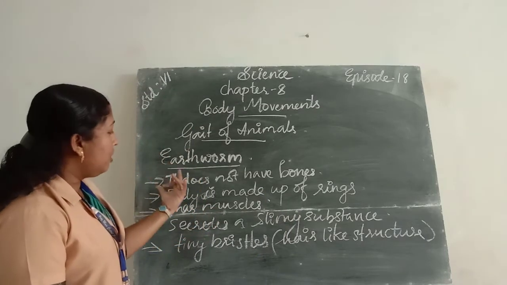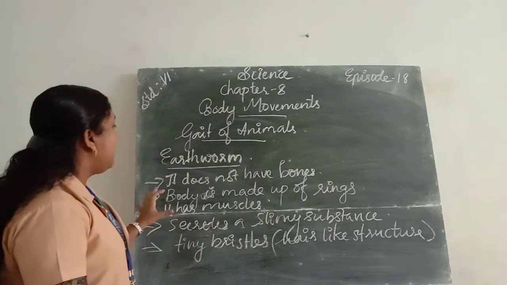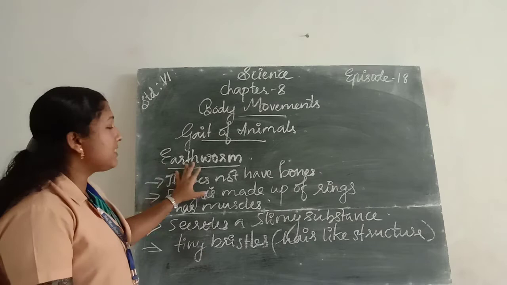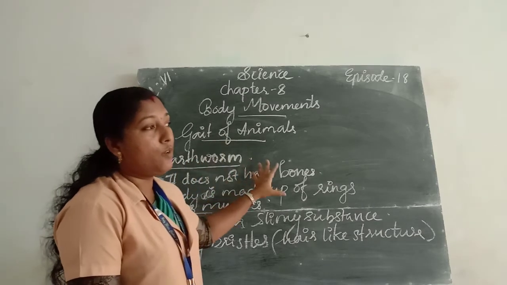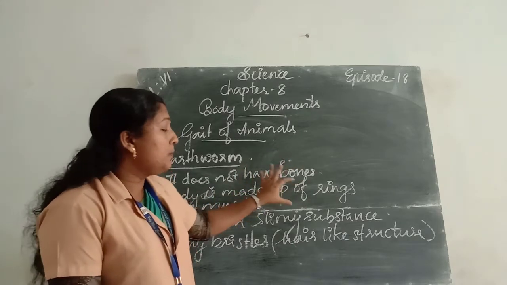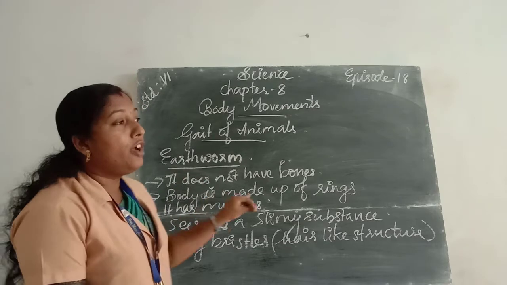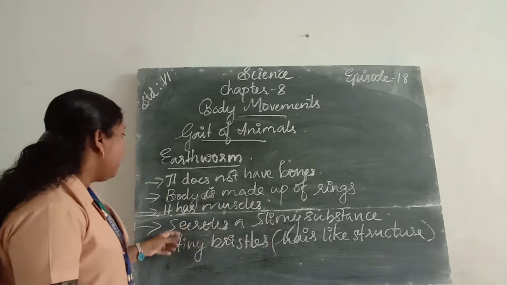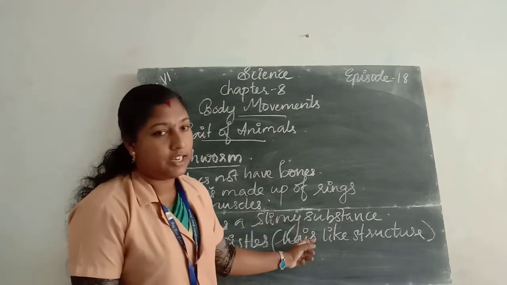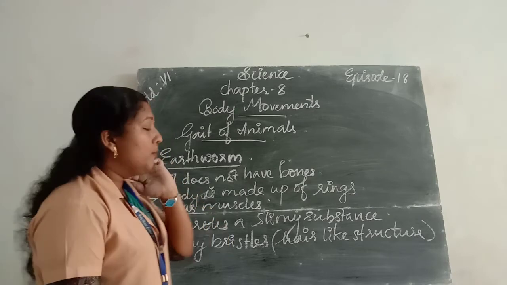Here, the earthworm does not have bones, and its body is made up of several rings. And it has muscles. The body of the earthworm contains muscles which help the earthworm to shorten and extend its body to move from one place to another. And also the earthworm's body secretes a slimy substance which helps the movement.